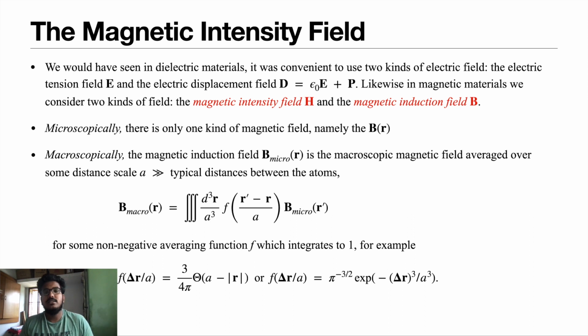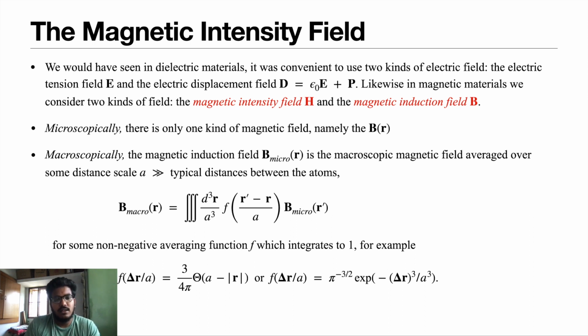Likewise, in magnetized materials, we will make use of two different types of fields: the magnetic induction field, which is B, and the magnetic intensity field, which is H. When we look microscopically, at the atomic sizes, we know that there is only one standard field, which is B. But macroscopically, as we saw, there will be cancellation, or there won't be, due to the difference in magnitude, and thus macroscopically we have to sum every part of the magnetic field arising from atoms over a volume, which is given by B macro, the volume integral of a function of distance and length, f, with B micro.